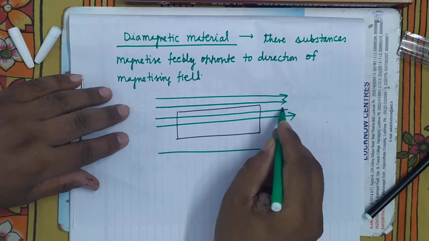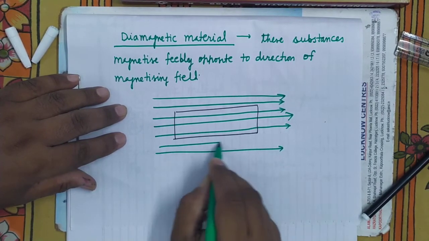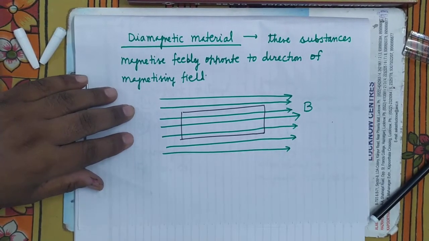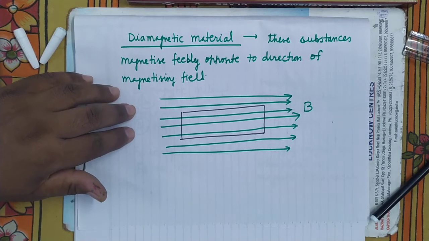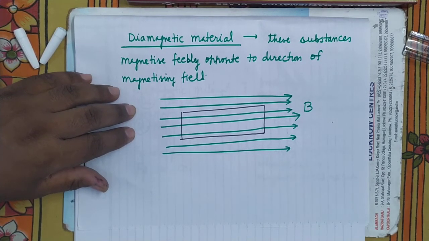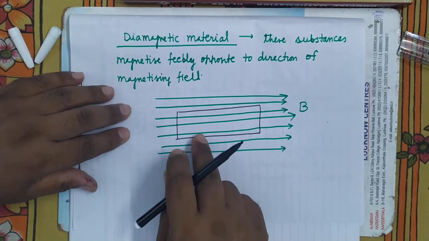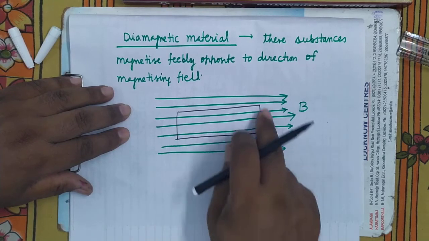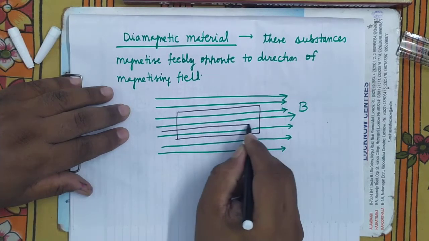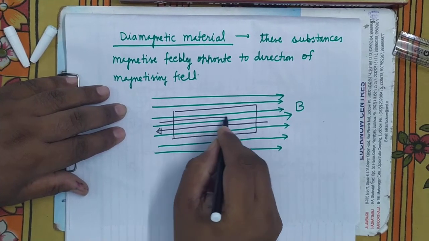These are the lines of force of the magnetizing field. Now when we place a diamagnetic material here, what will happen? It will magnetize opposite to the direction of the magnetizing field. What does it mean? The magnetic flux which is produced due to the induced magnetism in this will flow in the opposite direction.